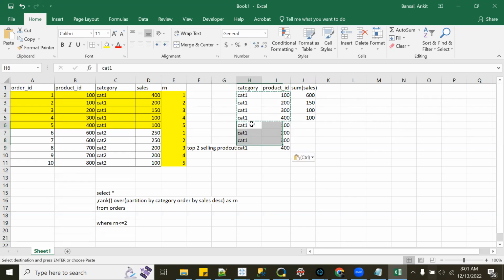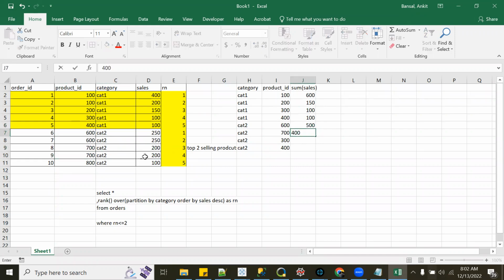Similarly, for category 2, so we have here 600. For 600, how much is the sales? 500. For category 2, product ID is 700, right? 700. How much is the sales? 400. And then we have 800, and sales is 100. And there is no row after this.